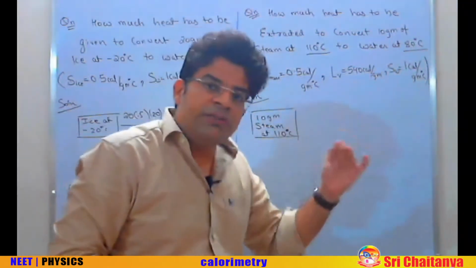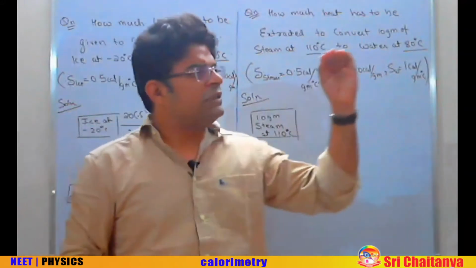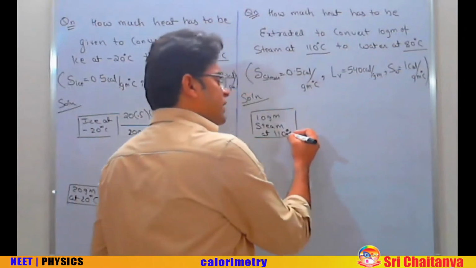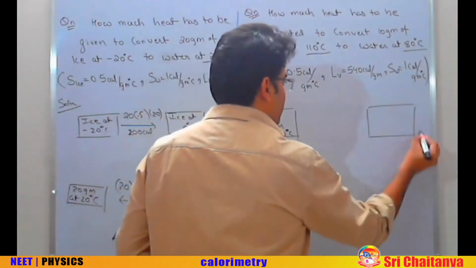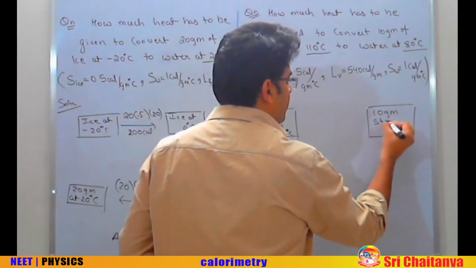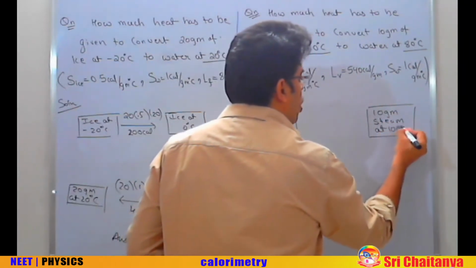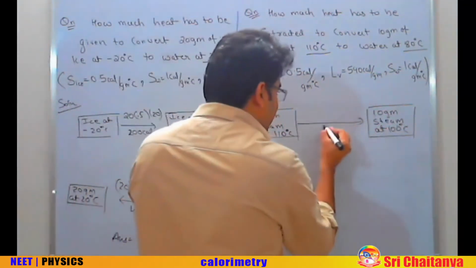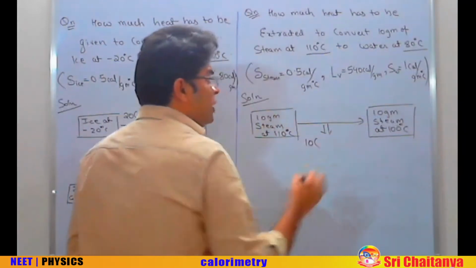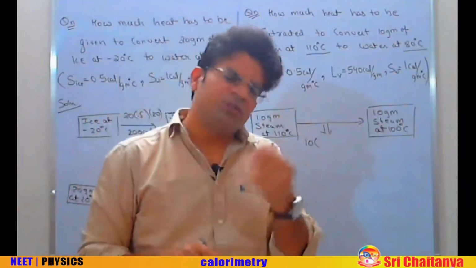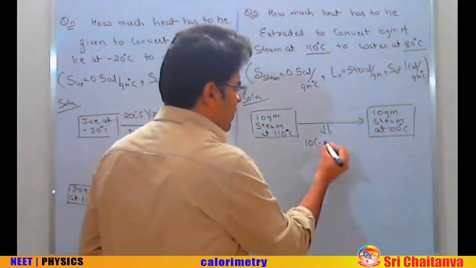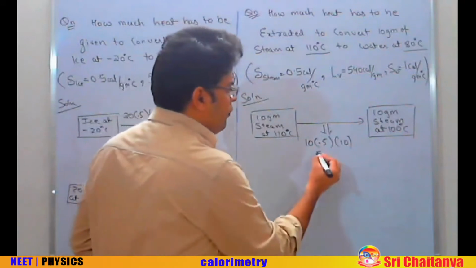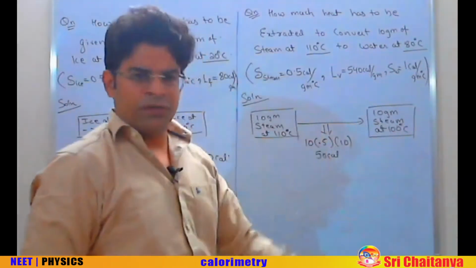If you have got steam at 110 and you start taking out heat, what happens? First, the temperature of steam decreases. The temperature of steam will continuously decrease from 110 up to 100. If we wish to decrease the temperature from 110 to 100 and we want 10 gram steam at 100 degrees centigrade, how much heat has to be taken out? The heat extracted will be equal to m s delta T: mass into specific heat of steam. Specific heat of steam is also nearly 0.5, and the temperature decreases by 10. So in this process you will take out 50 calorie of heat: 0.5 into 10 into 10, 50 calorie.